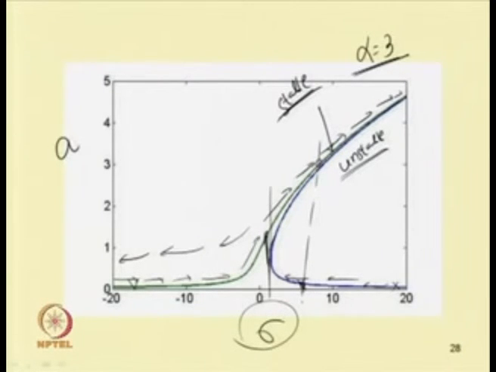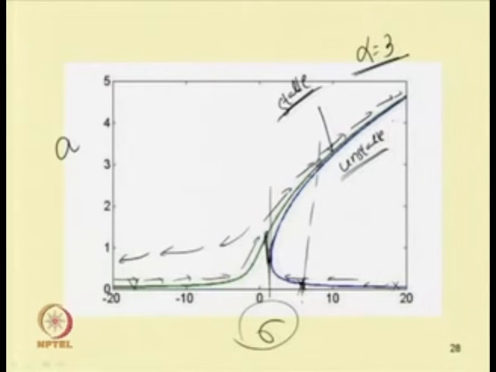So, either it will be in the lower stable state or in the upper stable state. In this case one can observe the jump up phenomenon. By sweeping down the frequency at this detuning parameter, the system jumps from this position to this position.